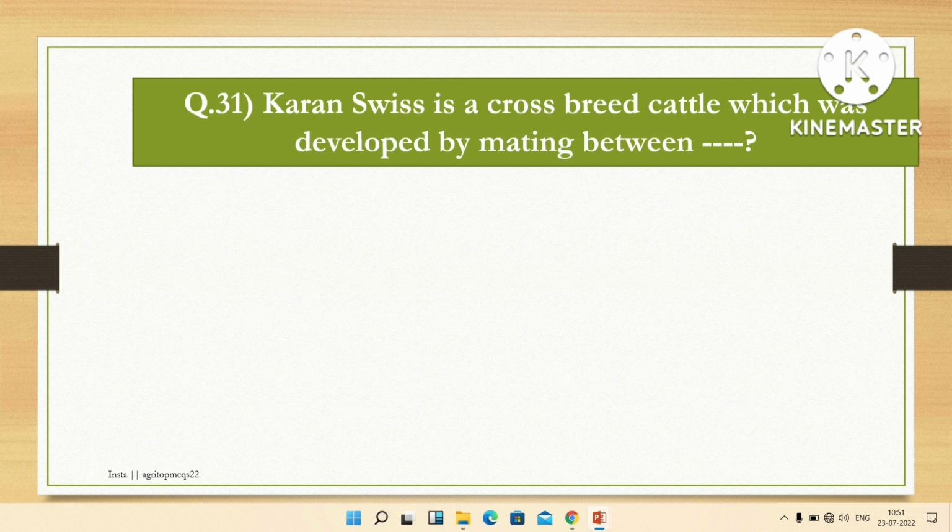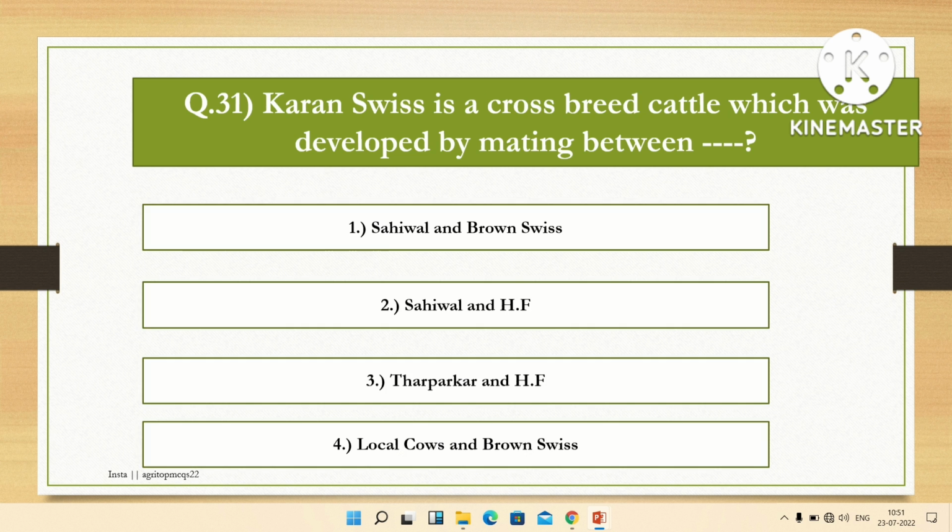The next question is: Karan Swiss is a crossbreed cattle which was developed by mating between. Options are Sahiwal and Brown Swiss, Sahiwal and HF, Tharparkar and HF, and local cows and Brown Swiss. The right answer is Sahiwal and Brown Swiss. Karan Swiss is a crossbreed developed by mating between Sahiwal and Brown Swiss.